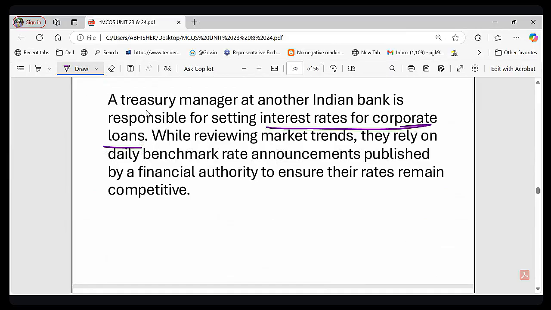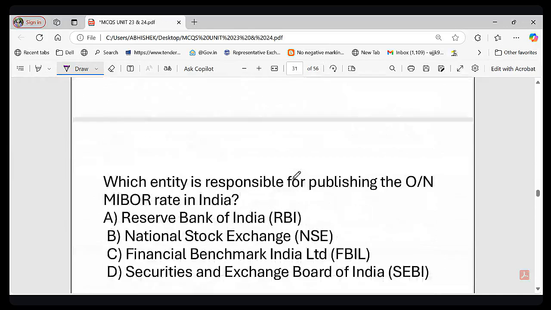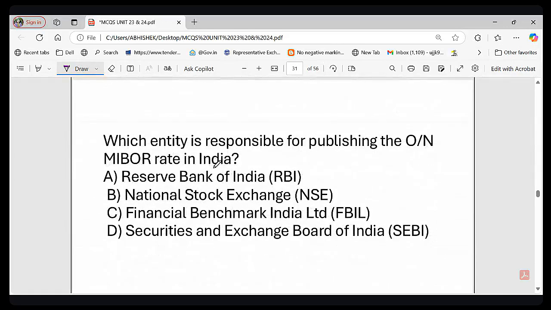To ensure competitive pricing, they rely on daily benchmark rate announcement from a financial authority, right? Now the question is, which entity is responsible for publishing the overnight MIBOR in India?